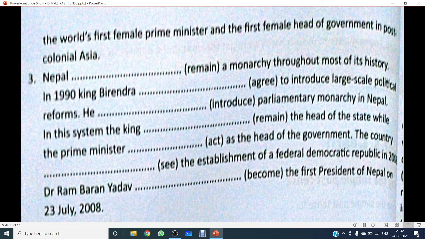Dr. Ram Baran Yadav became the first president of Nepal on 23rd July 2008. So this is all the exercise which we have in page 64. Hope you all understood. I hope there are no problems there.